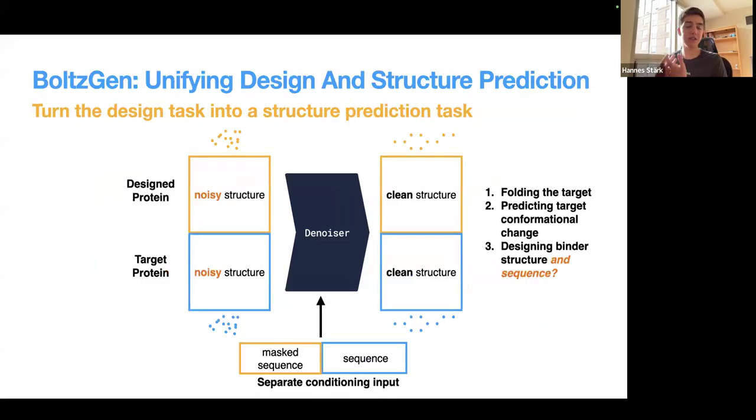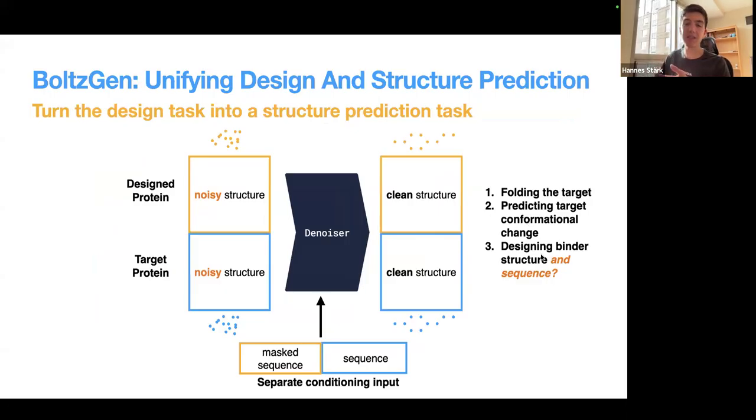In our architecture and our approach, this is arguably much simpler and more scalable, and we only produce this 3D structure, right? So this comes with the advantage that, if we now have our noisy target as well that we're repredicting, we can reason about the conformational change, which is important when, for example, binding to intrinsically disordered targets.